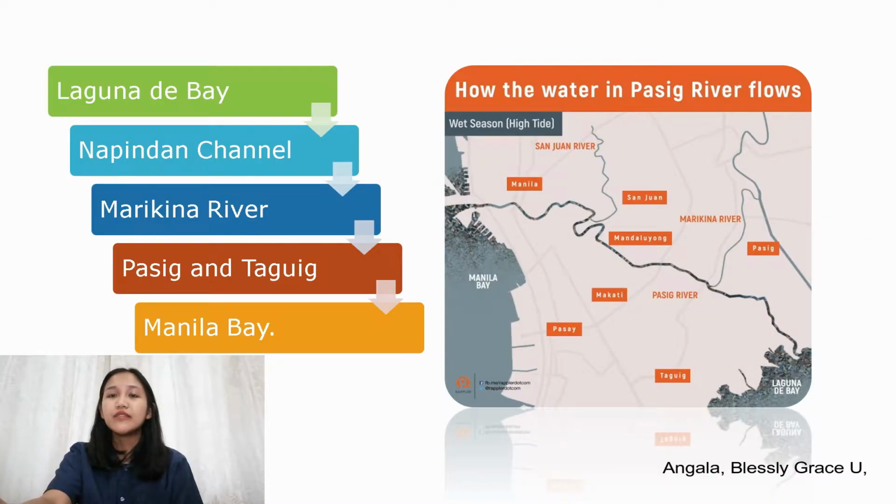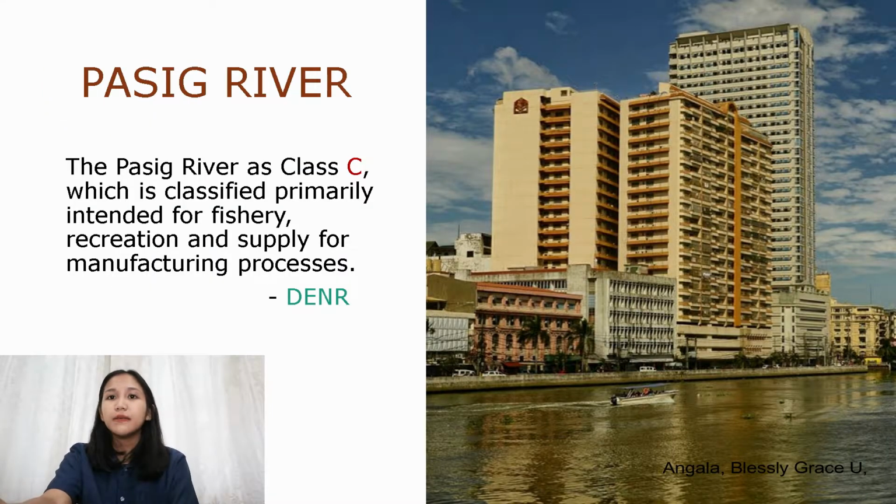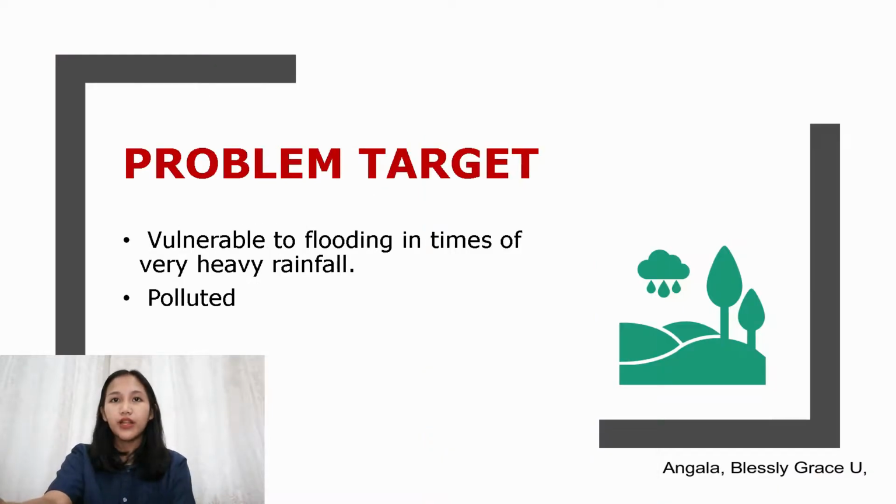The flow of Pasig River through the urban areas comes from its upstream portion located in Laguna de Bay, then moves through the Napindan Channel and joins the Marikina River at the boundary of Pasig and Taguig. It links further with San Juan River and finally flows out into Manila Bay. The Pasig River is classified by the DENR as Class C, which is primarily intended for fishery, recreation, and supply for manufacturing processes.